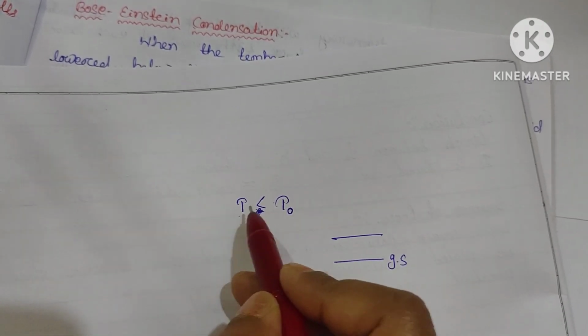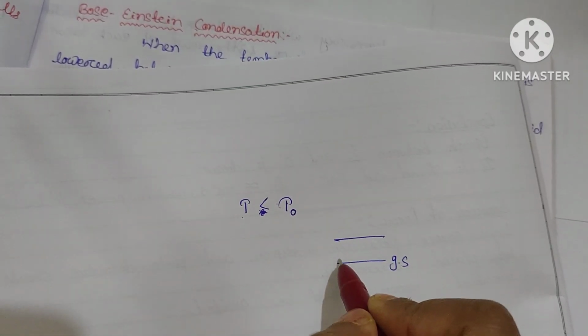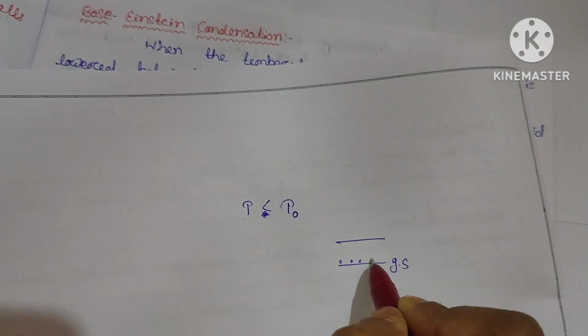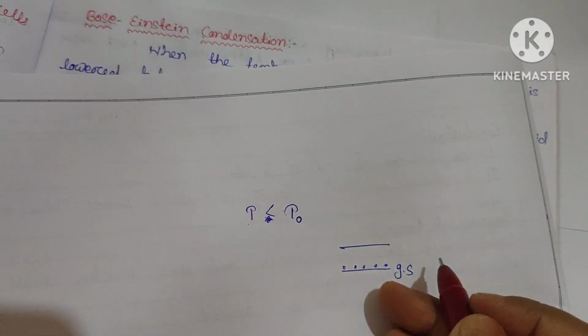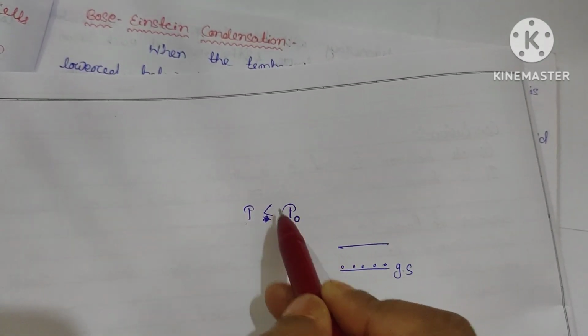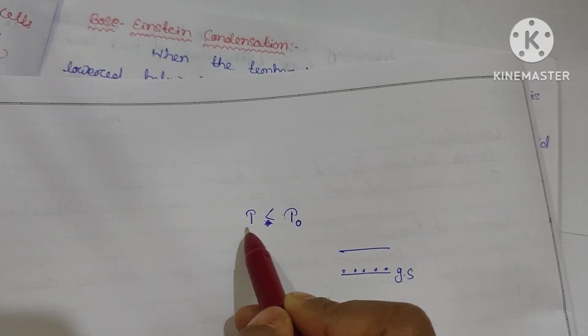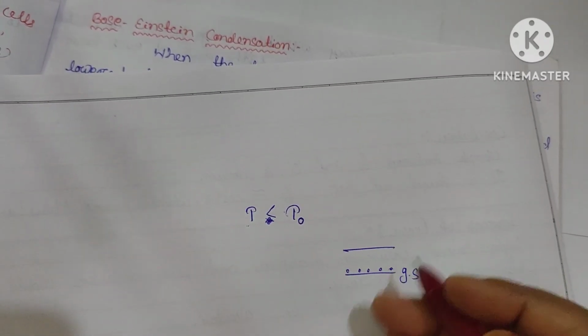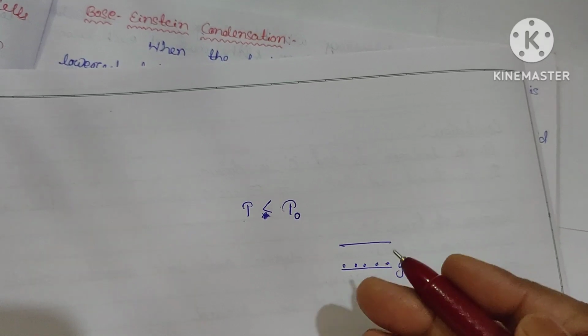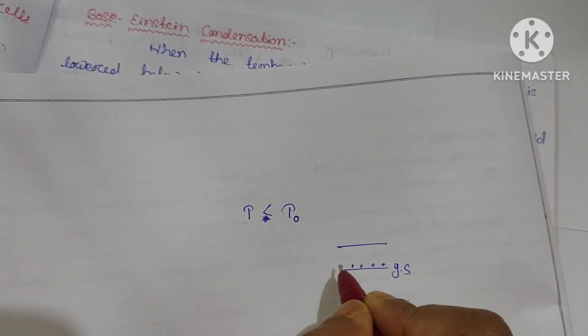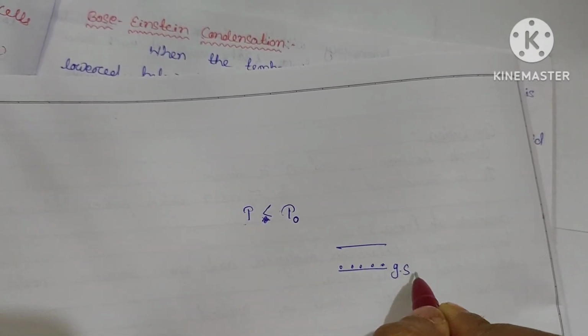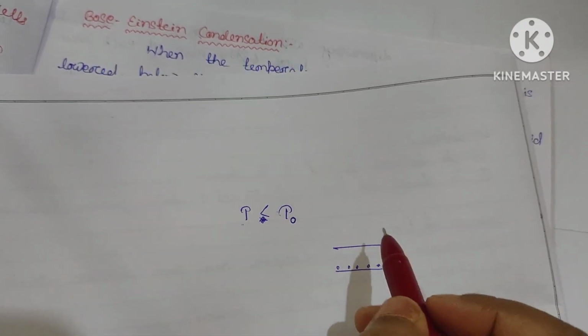At this temperature, when the temperature is below the critical temperature, there will be a rapid increase in the population of the particles in the ground state. So this is the case for Bose-Einstein.